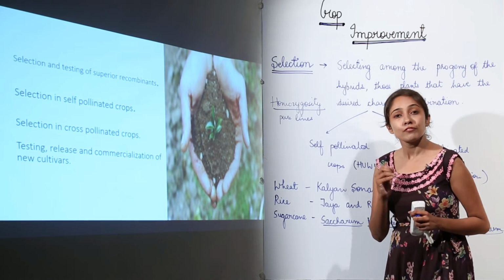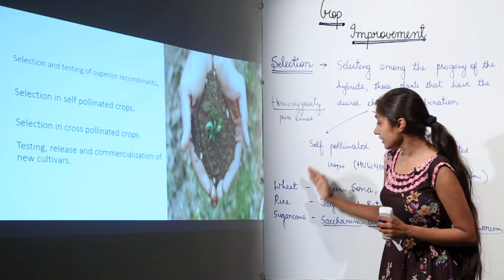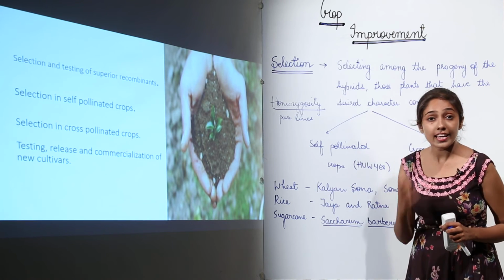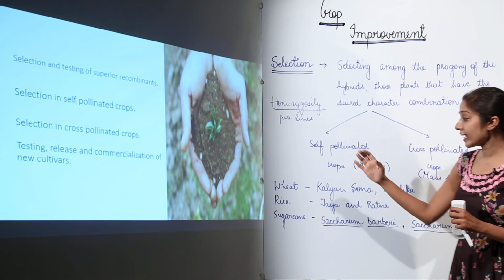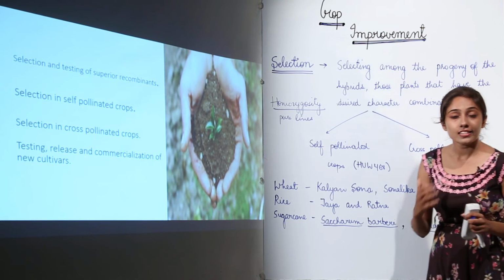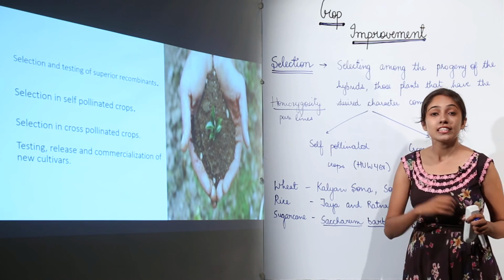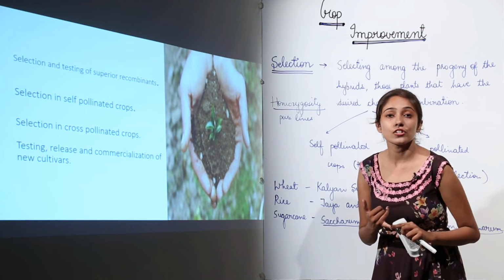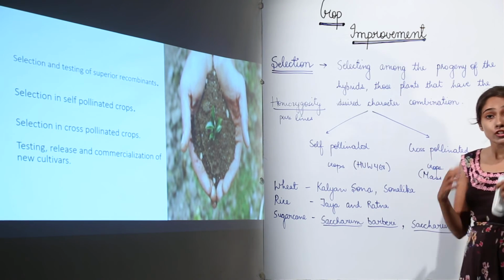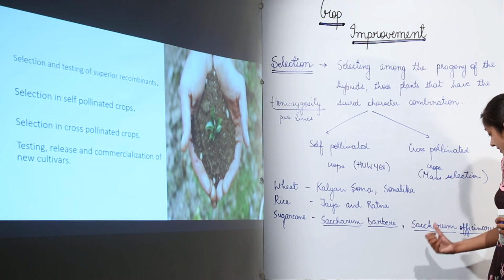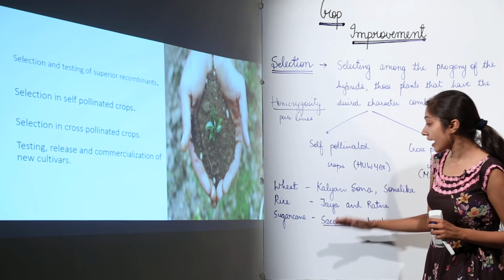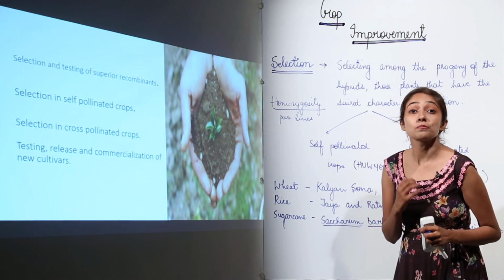Now we'll list a few examples of varieties which have higher yields and the desired agronomic characters. For example, in case of wheat, we have new varieties, that is Kalyan Sona and Sonalika. These are the latest varieties which are being produced by these techniques that we call hybridization, that we call plant breeding. Next we have rice, that is Jaya and Ratna. For sugarcane, we have Saccharum barberi and Saccharum officinarum. So these are the varieties of plants that have the desired characteristics that are produced by these plant breeding programs.